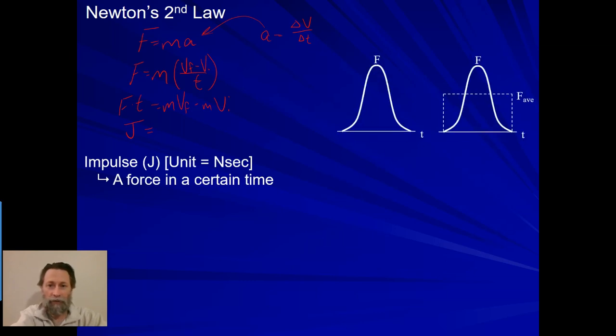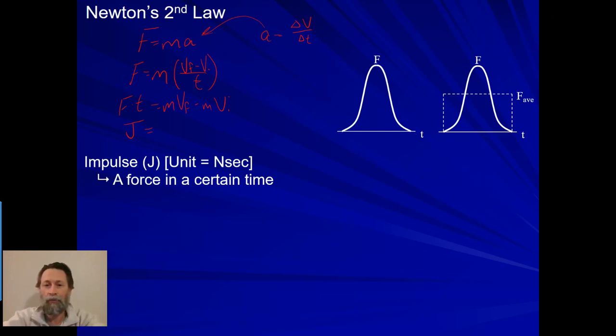Now, when we look at the force times time, think through all of the forces that we've talked about so far. We've assumed that they're a constant force. But if you microize this down, if I come and push on this object, there's going to be just a little bit of force, which is equivalent to this up part, until I'm fully touching the object. And then when I'm fully touching the object, I'm putting the most amount of force on it. And as I push it, the object moves, and then the object starts moving away, or I stop pushing on it. So I'm going to have that decrease.